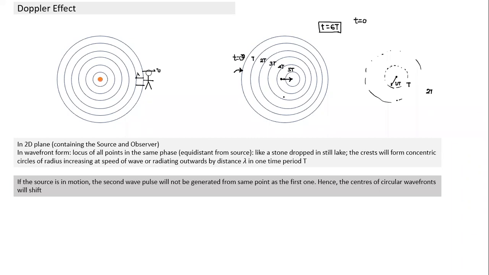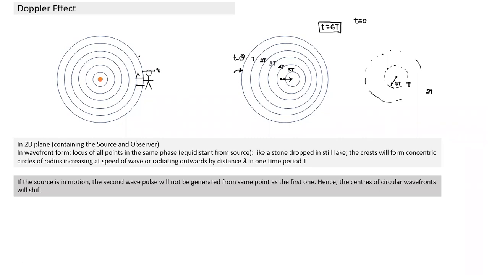Vignesh, is this clear now? Yes, sir. So these are all longitudinal waves, right, sir? No, these are all, okay. See, it doesn't matter whether longitudinal or transverse, the basic result remains the same. When we are joining all points in a particular phase, a longitudinal wave also will have some phase and a transverse wave also will have something. Okay. So are you understanding the difference, the motion of the source?